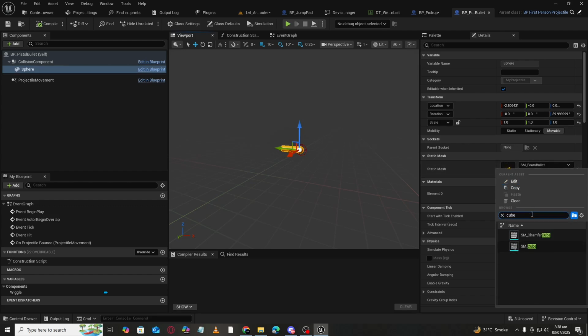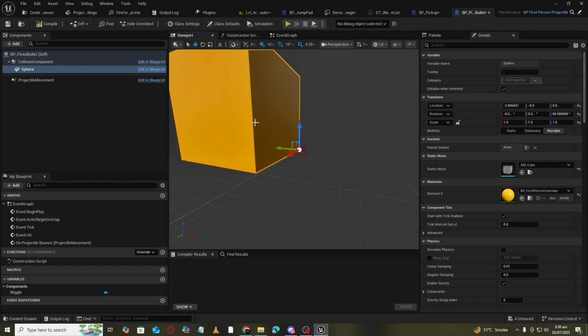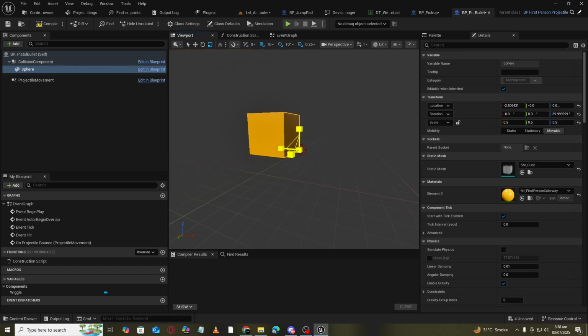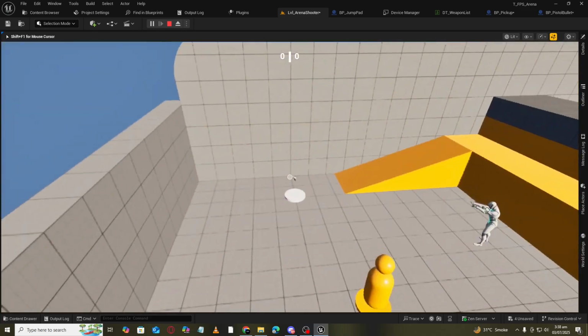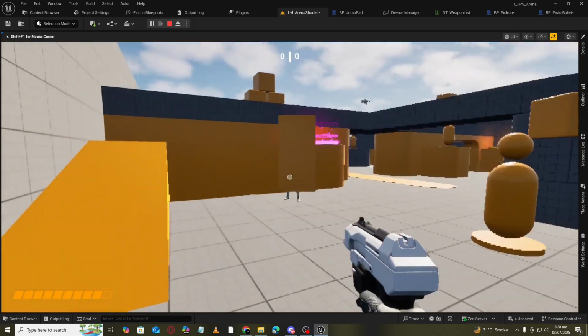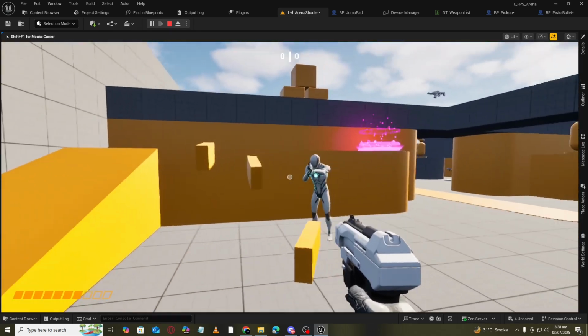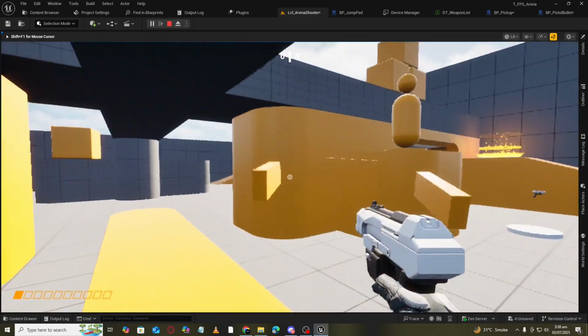Let's say we change it to some cube, and let's resize it to something like that. Okay, something like that. And if we go and play, and we pick it up, now you can see we have our own bullets.